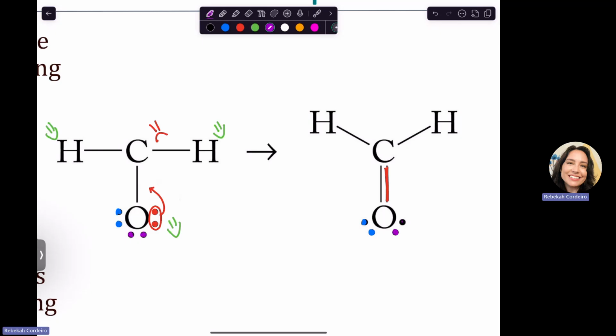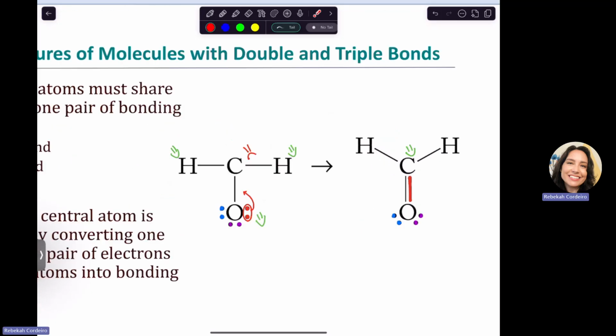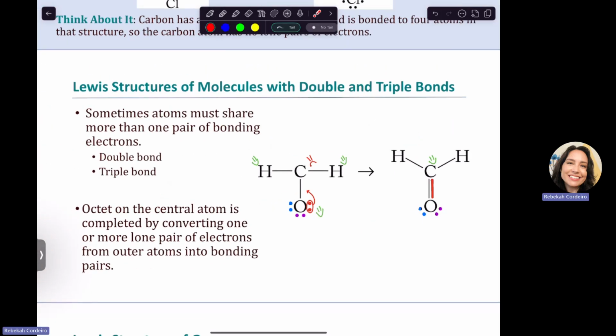Just so we could show how electrons are repelling each other, kind of, but you don't have to worry about doing all that. But the red line is where those 2 red electrons went. And now the carbon is happy because it has 2, 4, 6, and 8. And I did not actually add any electrons. I just moved them around in the structure so that everyone has their 8. So hopefully that makes sense as to how we would get our double or triple bonds.